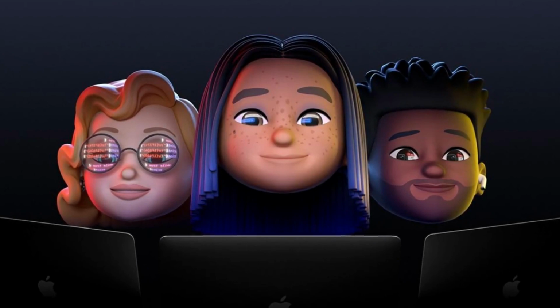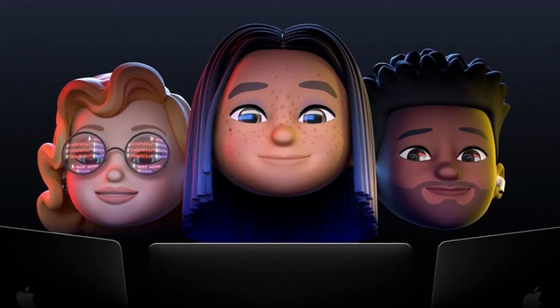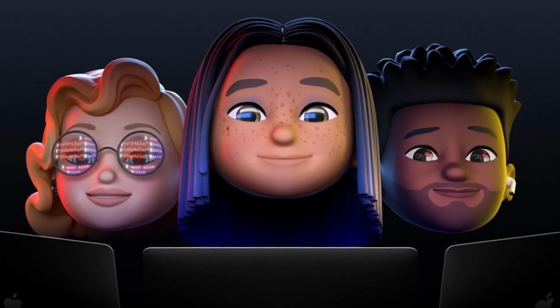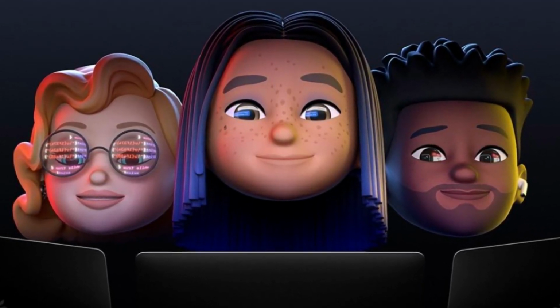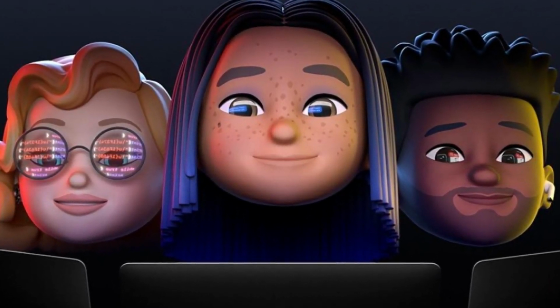WWDC 2022 will begin with a keynote speech today, Monday, June 6. Some developers and students will be able to see the speech live this year. But space is limited, and the application process closed on May 11.